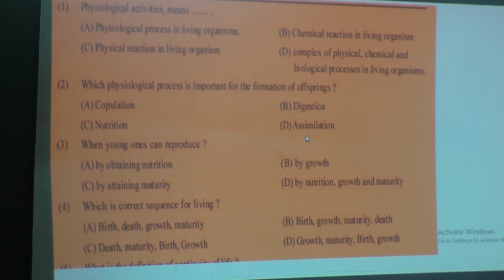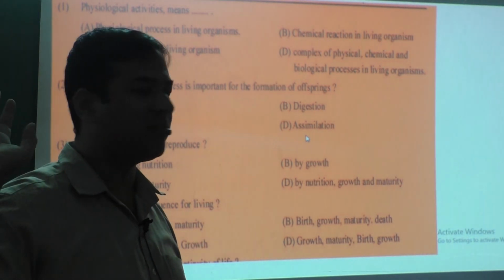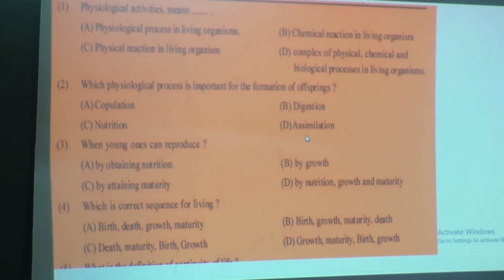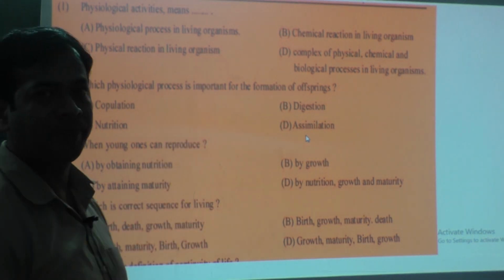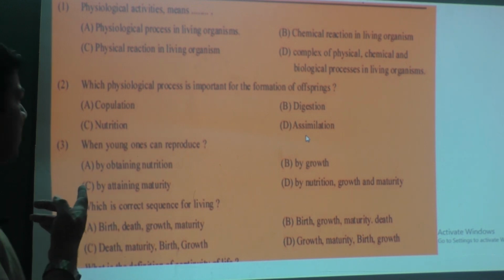Then question number 2. Which physiological process is important for formation of offsprings? Which process is required for producing offsprings? Today's definition we learnt about reproduction. So reproduction is the process of formation of offsprings only. The options are copulation, digestion, nutrition, assimilation. It should be option A, copulation.